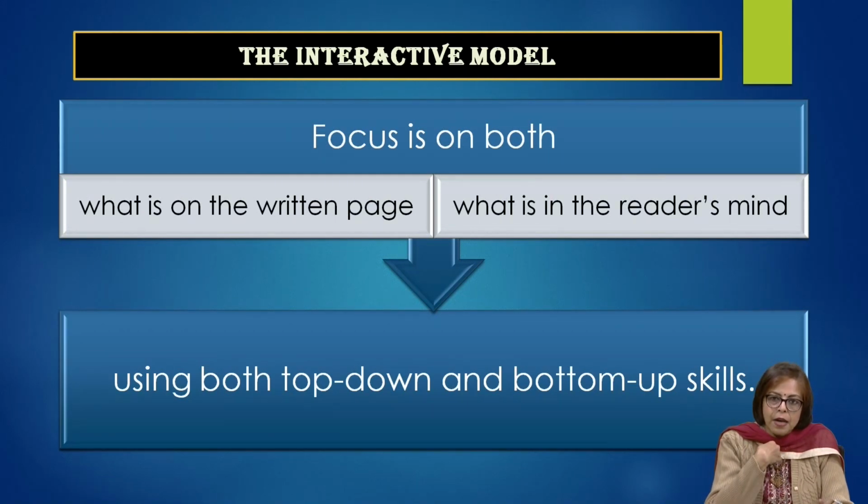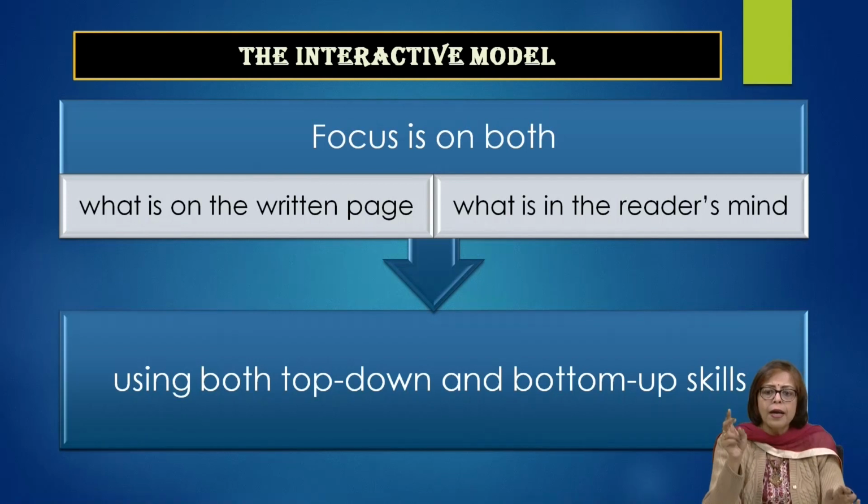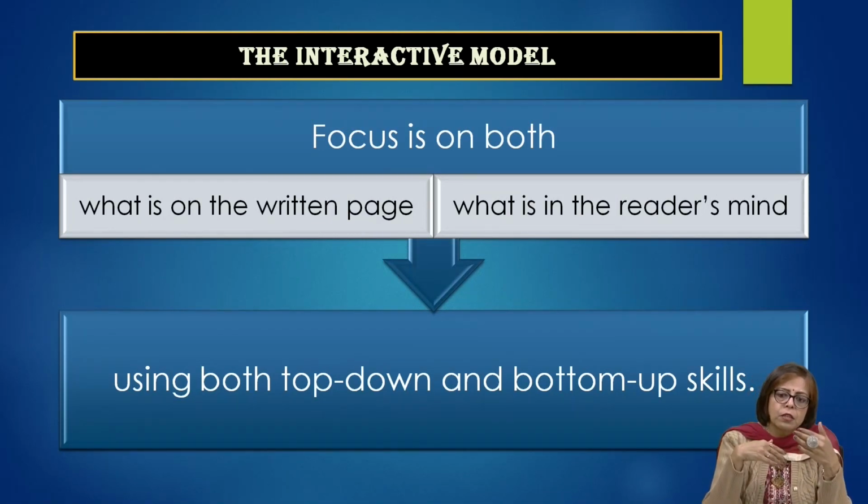I am right now the sender of the message. I have certain ideas which I am encoding and transmitting to you. You are the receivers. You are listening to me and you are also reading whatever is there in the background, and you are trying to make sense of the sounds as well as of the text and trying to make sense by combining your background knowledge with the sounds that I am uttering and the sense that you make of them.